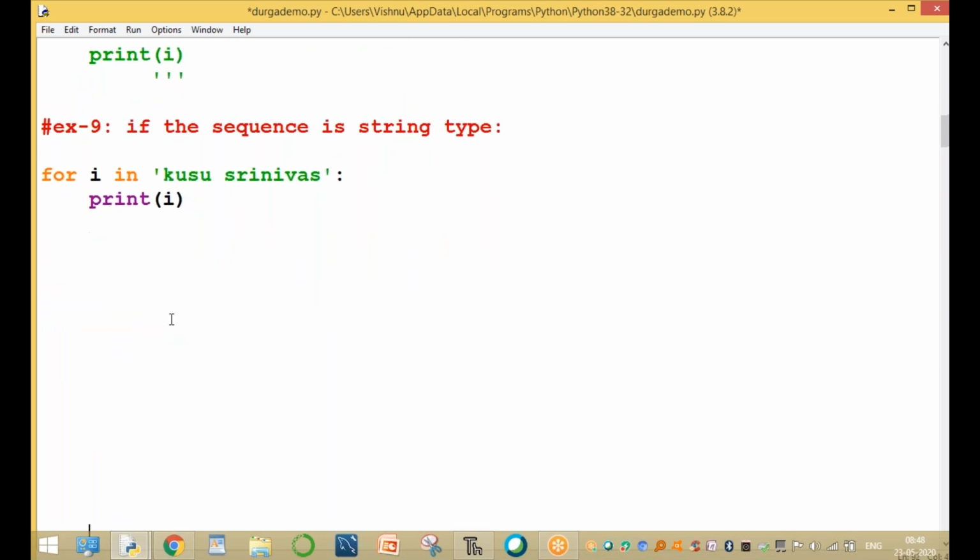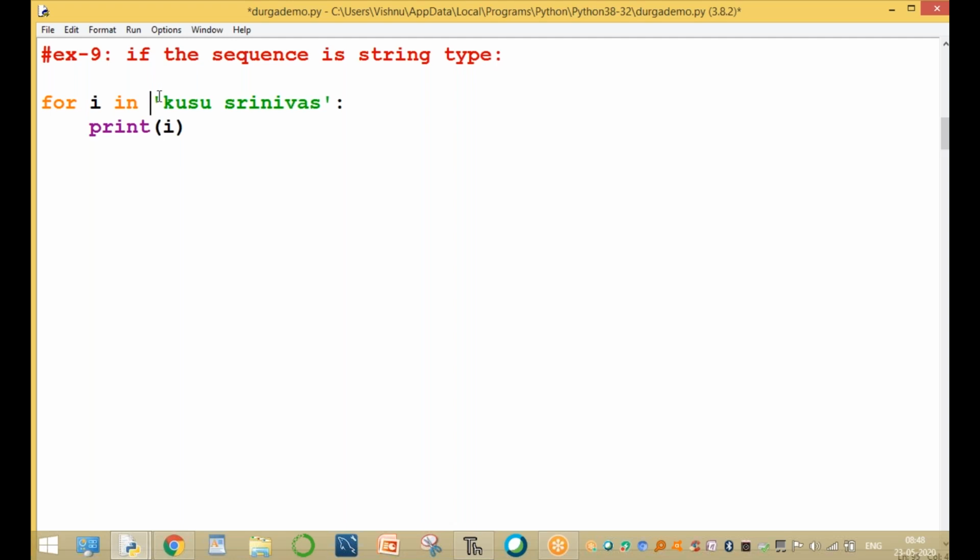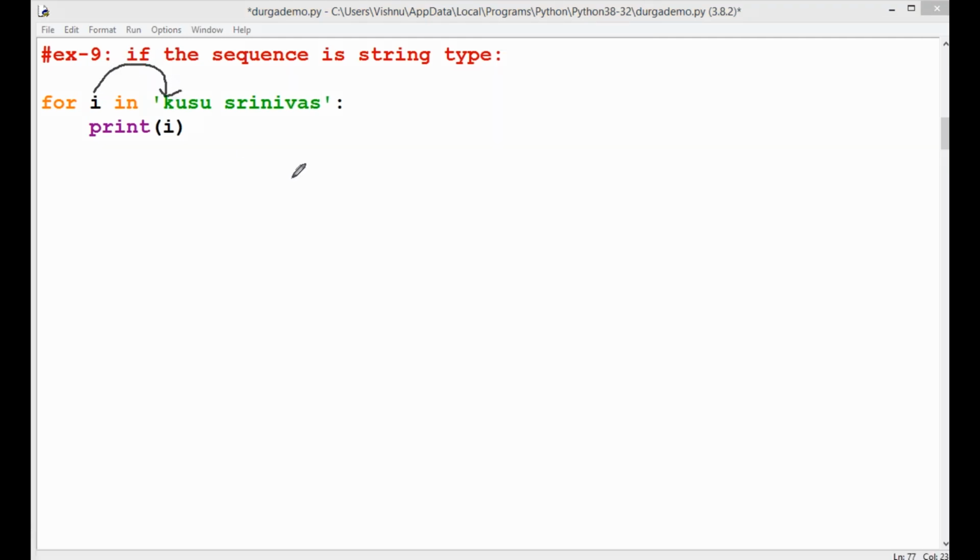Now here we are using it if the sequence is string type. This sequence is string type. Very first time, at the very start, the I value is k. Print the value k on the screen. Again I goes to the next time, I value is u, print the value u. Again, the next time I value is s, print the value s. Next time I value is u. Next time I value is a blank space, print a blank space. Again the next I value is s.